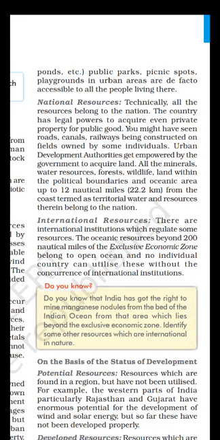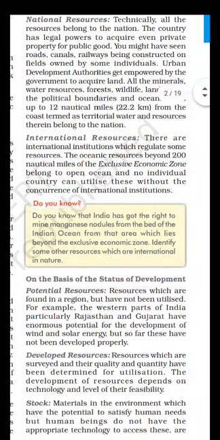Beyond 200 nautical miles is the open ocean, which does not belong to any specific country. Any country can utilize it with prior permission. So they are not individually owned by the countries. That comes under international institutions. So these are international resources.